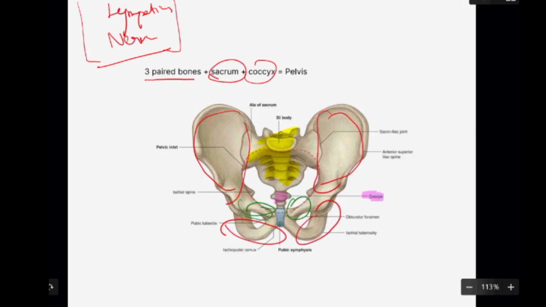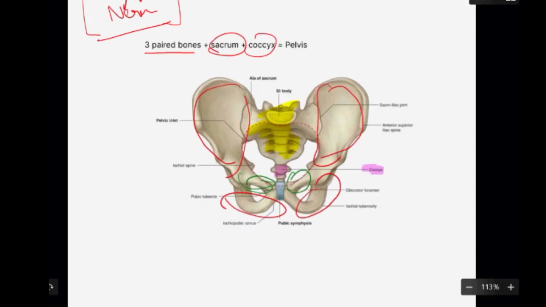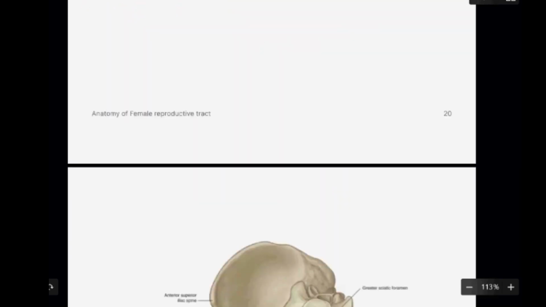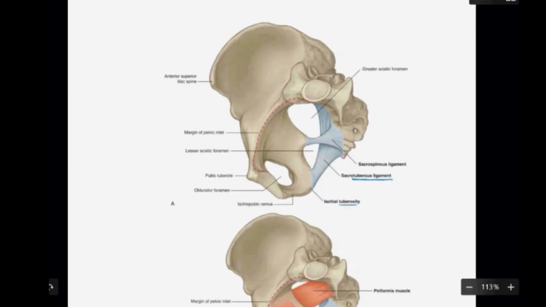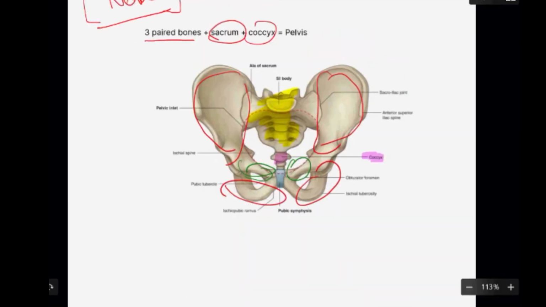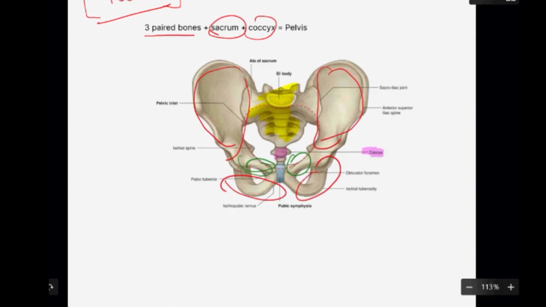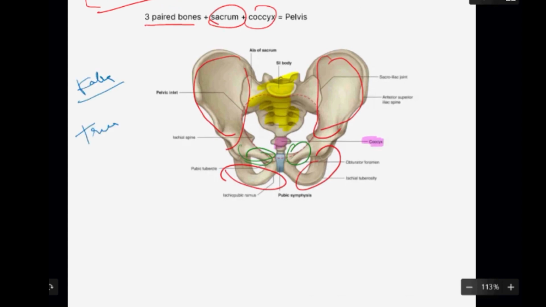Okay, so here you are going to look at one side of the pelvis, the sacrum. Here you can see that this is going to be the ilium. The ilium is going to have two parts. Based on this, the pelvis can be divided into two: a true pelvis and a false pelvis. Okay, so anything above the anterior superior iliac spine, which is basically going to be the wings of the ilium, this part is not involved in the labor process.